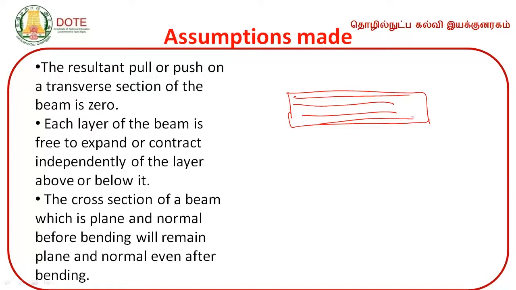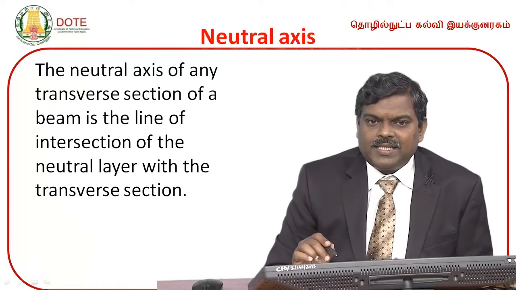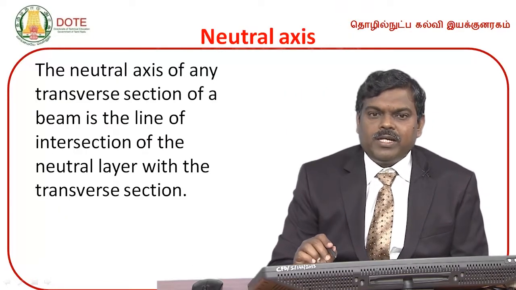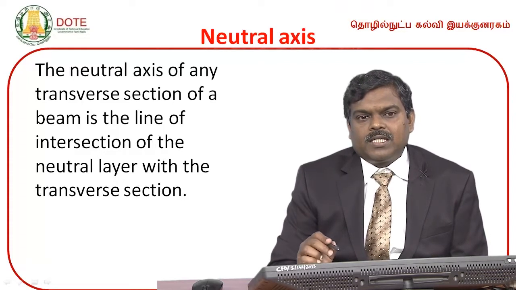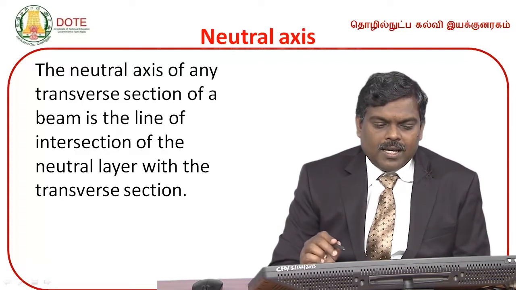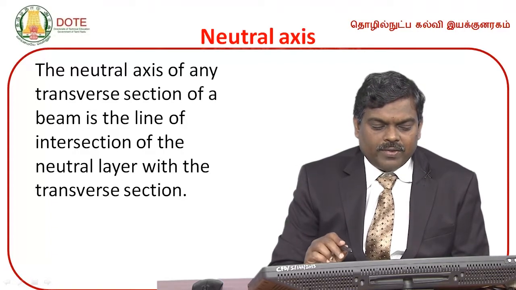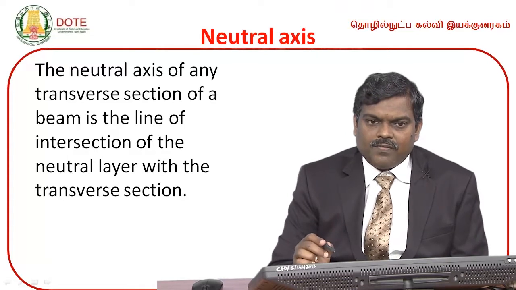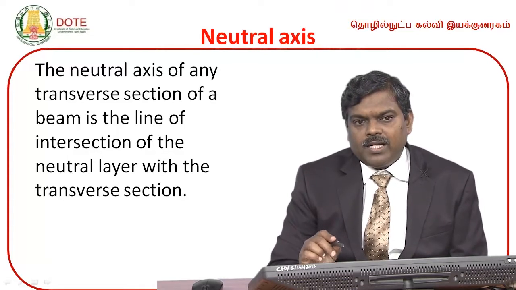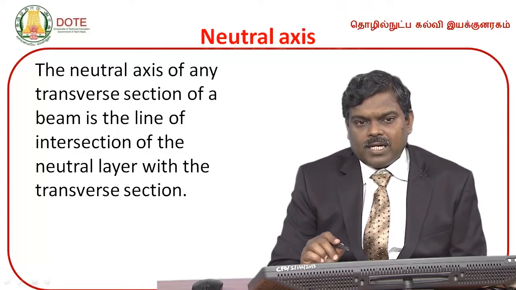So these are all the assumptions made in the theory of simple bending. Now we are going to see the neutral axis. What is a neutral axis? The neutral axis of any transverse section of a beam is the line of intersection of the neutral layer with the transverse section.